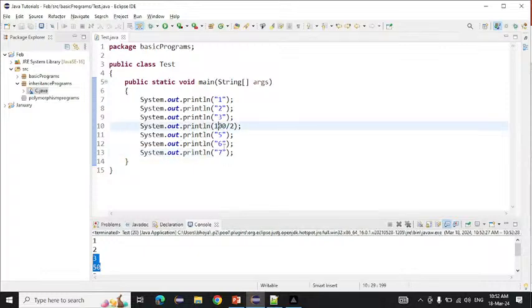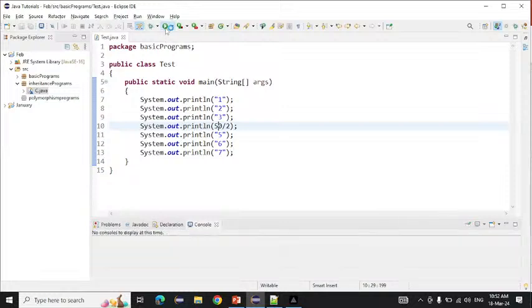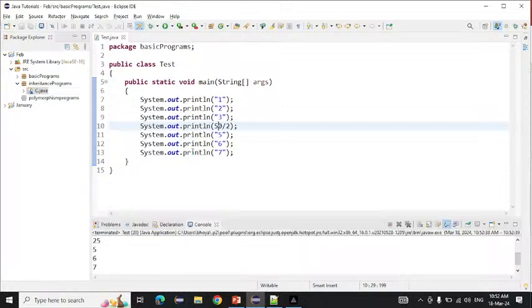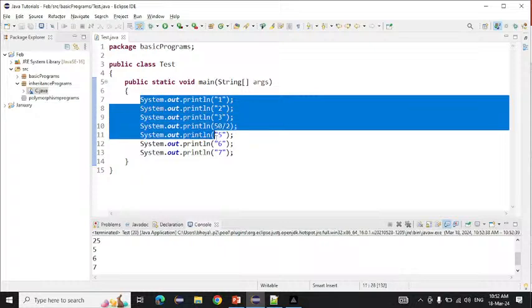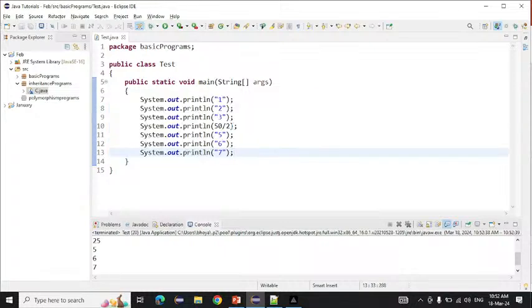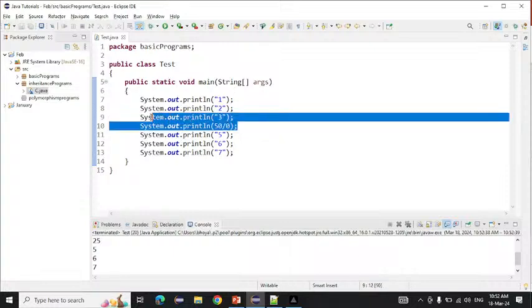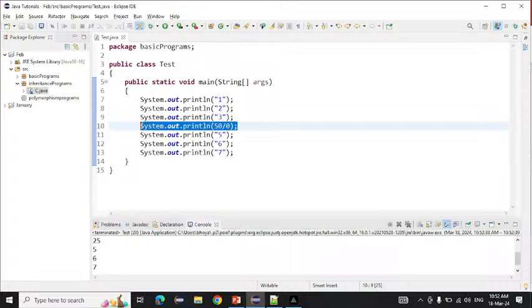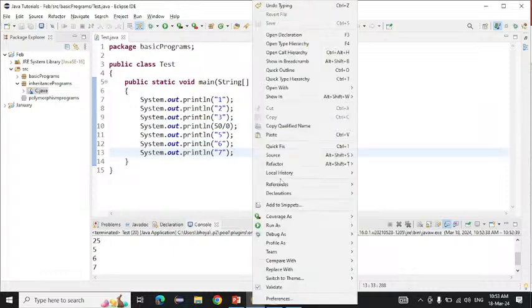Now suppose this time I write 50 divided by 2. If I run this, we get 1 2 3, then 25, then 5 6 7. So our normal flow of the program is not disturbed this time. But now see, if I write 50 divided by 0, what happens if we divide any number by 0? If I run this, will 1 2 3 print? Yes. Will 5 6 7 print? No.